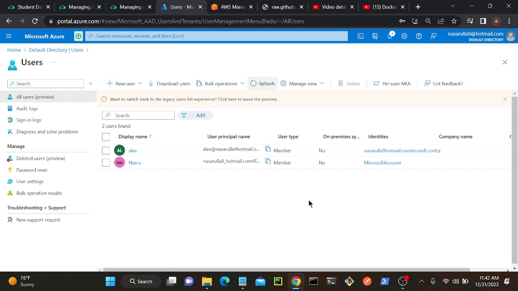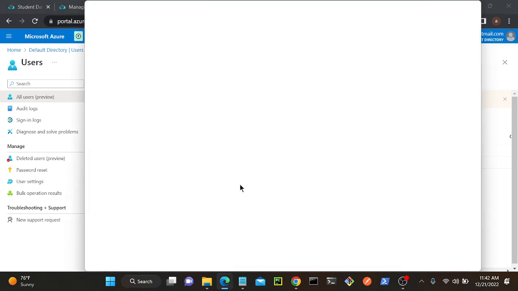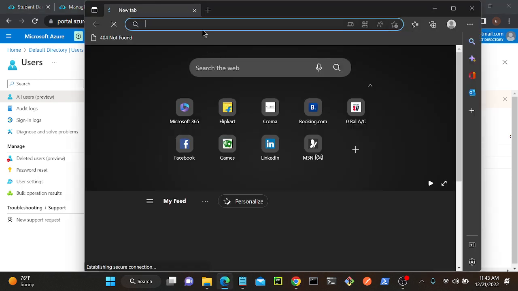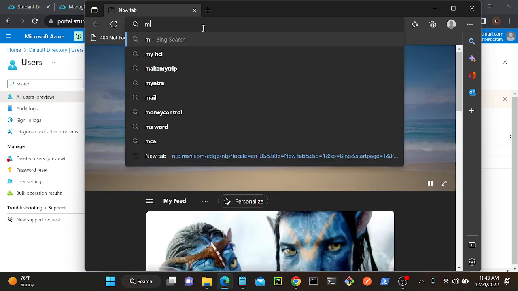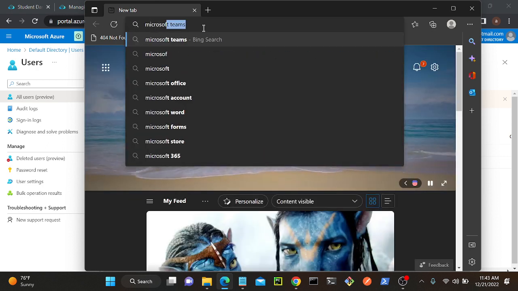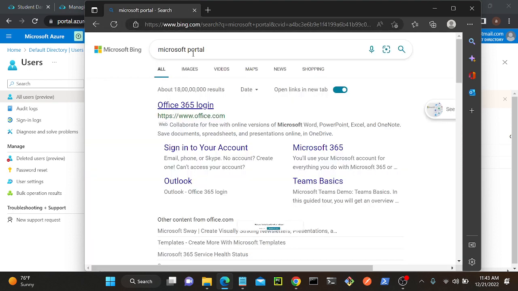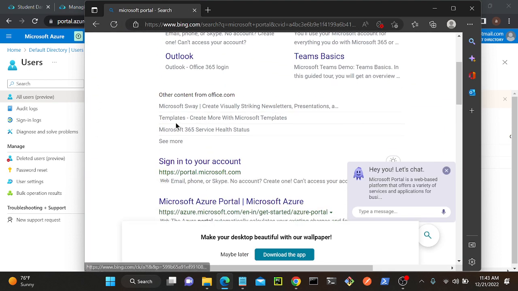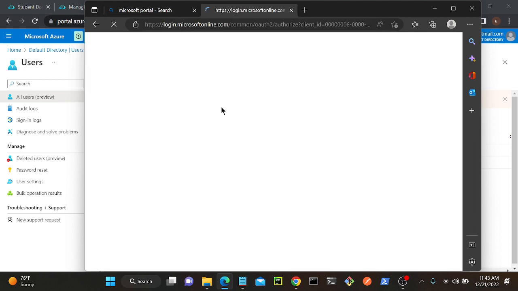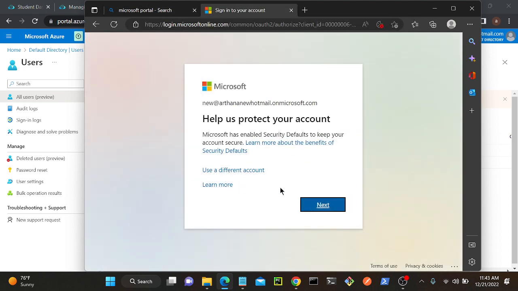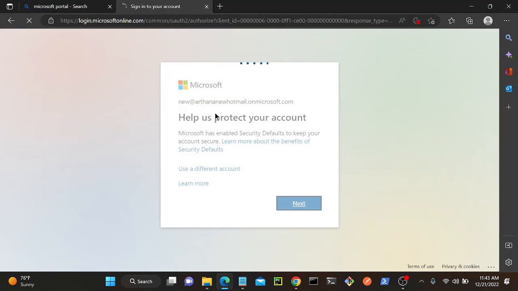So what I'm going to do here, I'll go to my Edge browser. Okay, so then I will search Microsoft portal, signing into Microsoft portal. Okay, so first we have to click next. Let me log out from this user first, because I have been already logged into another account. Let me log out from this session, then I will access.